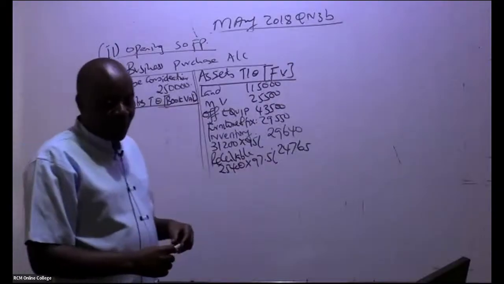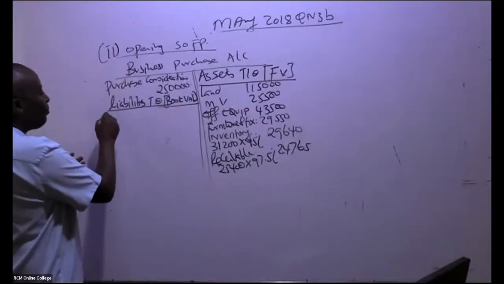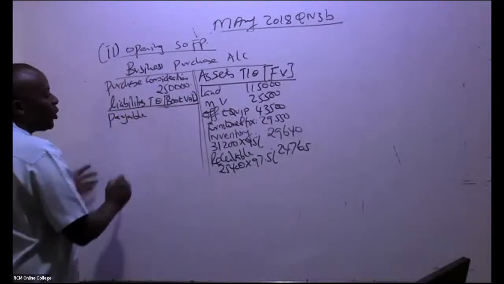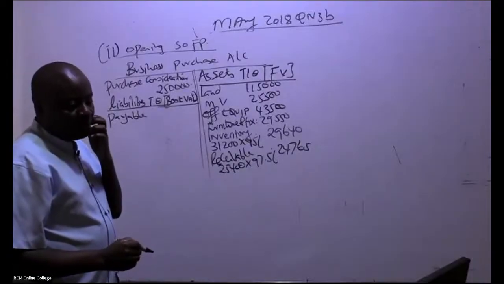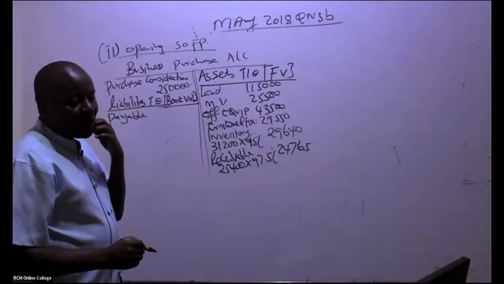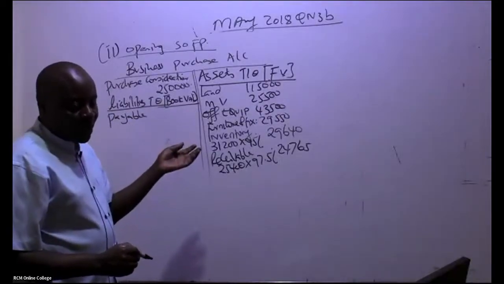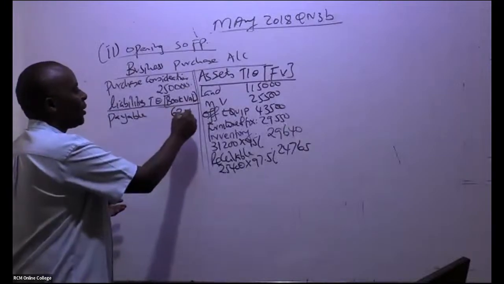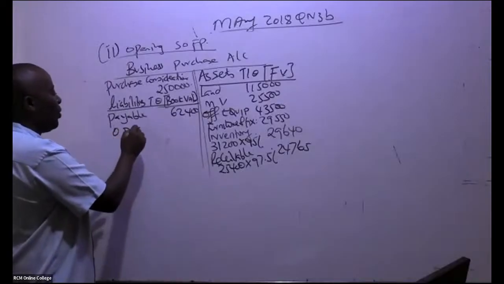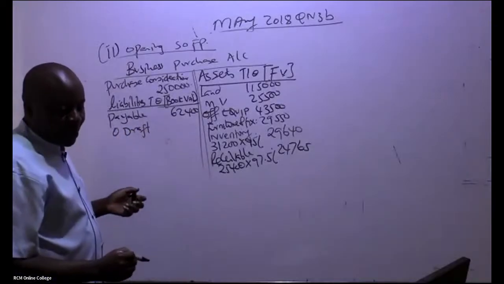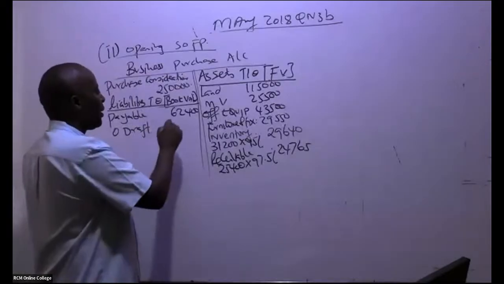So you start, ladies and gentlemen, with the liabilities, like account payable. We are told account payable was taken over. So the payable, how much should I write here? Book value. Don't even go searching for a lot of information. In this case the payable was 62,400. And then we have a bank overdraft. So overdraft, ladies and gentlemen, is how much? We take it the way it is, 17.